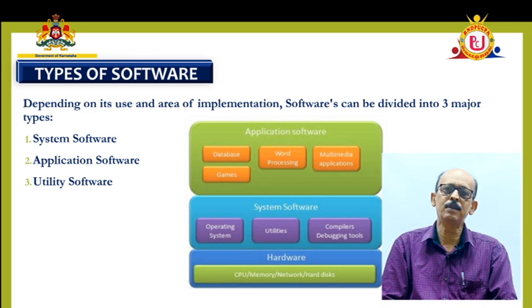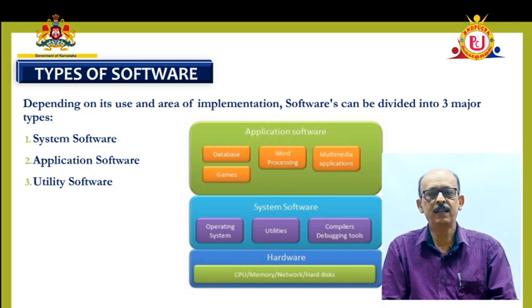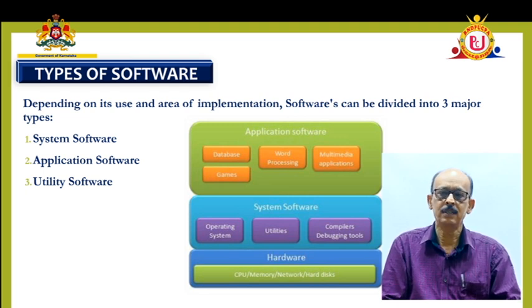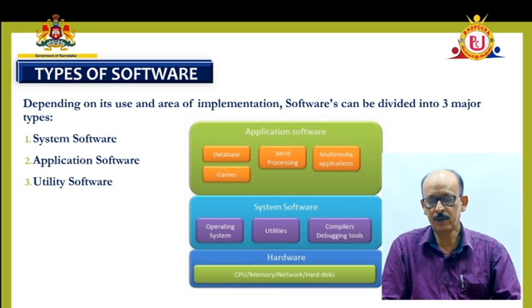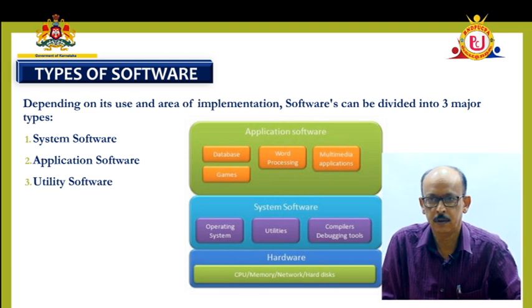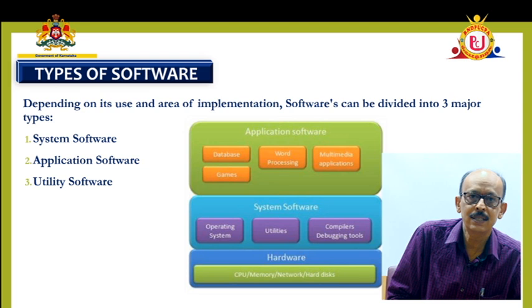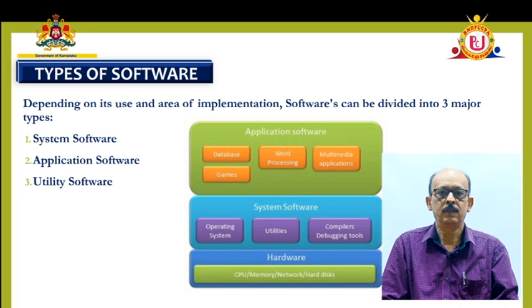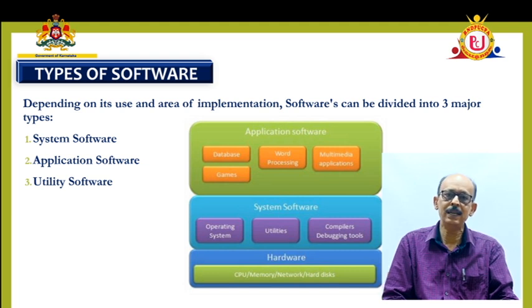So I was telling about the system software, application software, and the utility. And also I told you that the utility software is for everyone, to clean the hard disk, to take out the computer virus from the hard disk. Everyone will be using this particular software, which will be present in the computer along with the operating system. And of course, it is loaded from outside, so it is used by everyone.